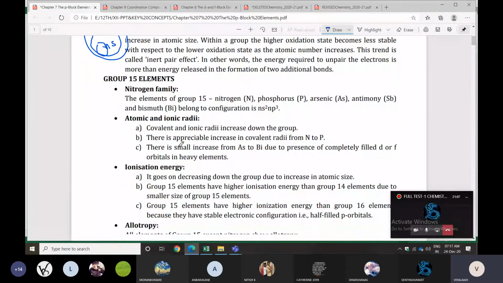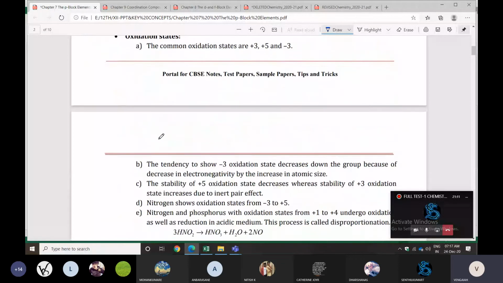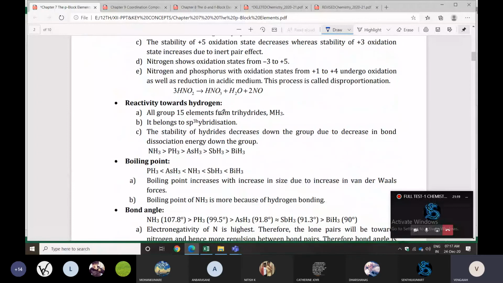Next one is reactivity towards hydrogen. What is the reactivity series towards hydrogen, towards oxygen, towards halogens, towards metals? What will happen? Those points also we can remember. I gave it in class time also. Check it out. All the elements in group 15 form trihydrides. It belongs to sp3 hybridization.